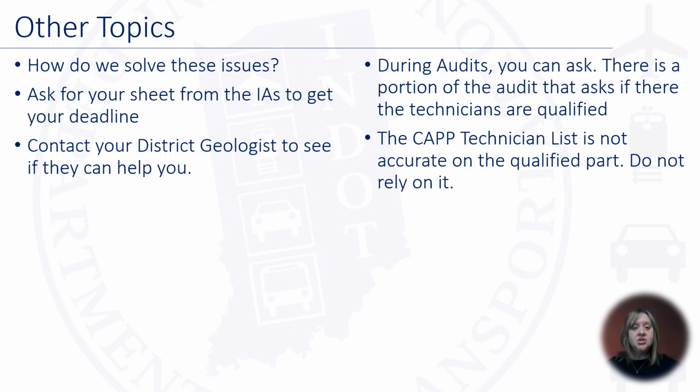So how do we solve these issues? Ask your sheet from the IAs to get your deadline. Contact your district geologist to see if they can help you. During the audits, there is a portion of the audits that ask if the technicians are qualified. You can ask them to see if they can give you when your due date is. Or sometimes the district geologist knows and says, hey, you're due January 1st this year, so you may want to start looking into getting an appointment with the IA to do your qualifications. Again, the CAPP technician list is not accurate, so do not rely on it.